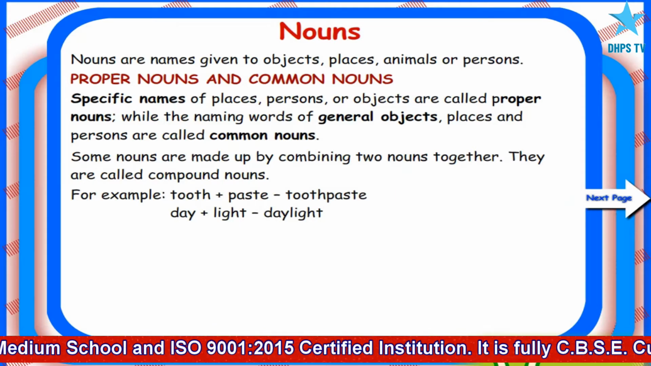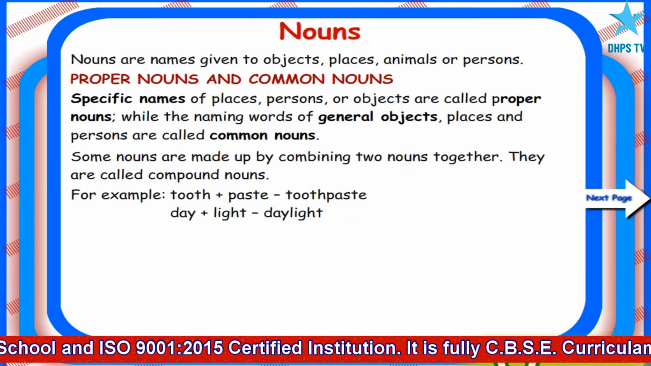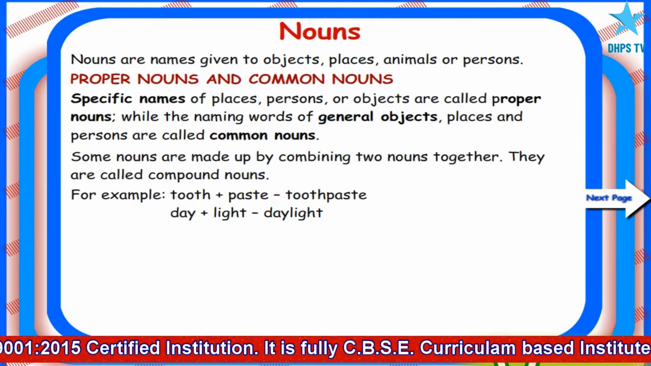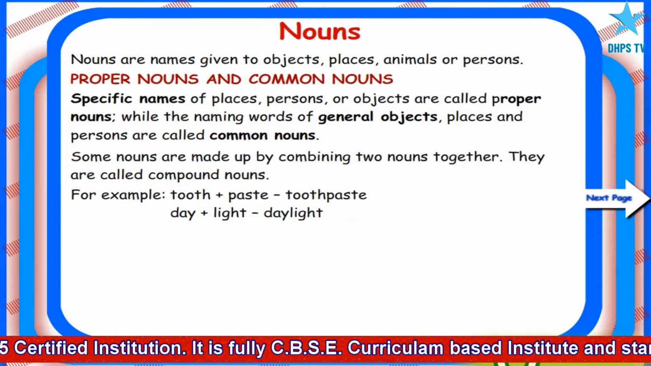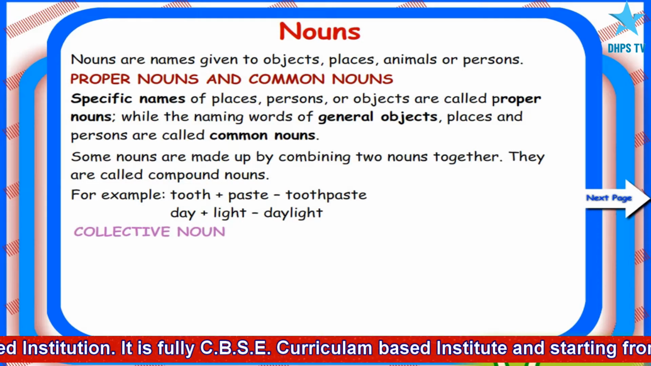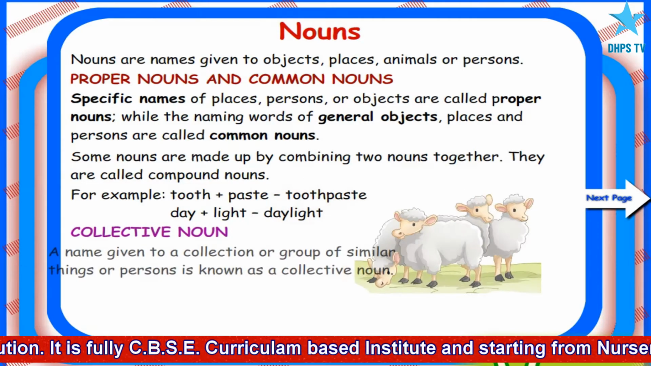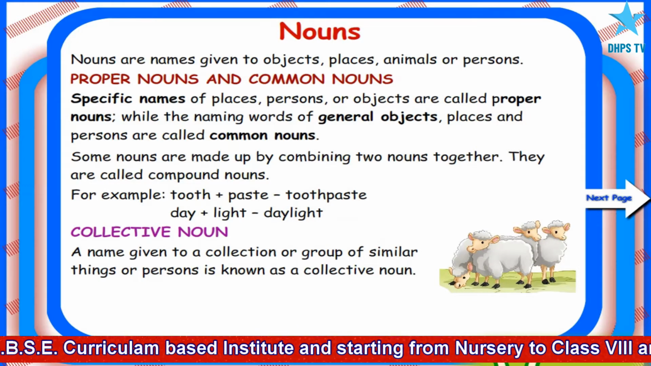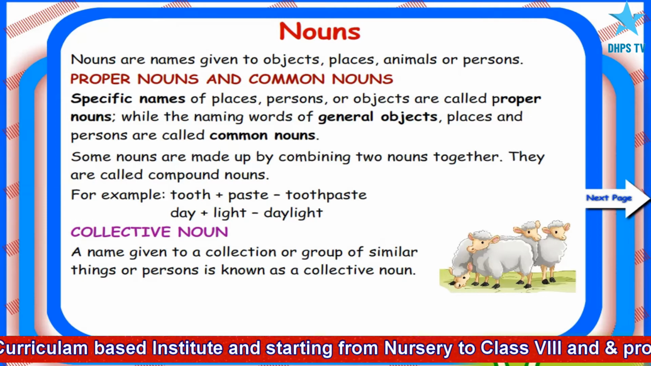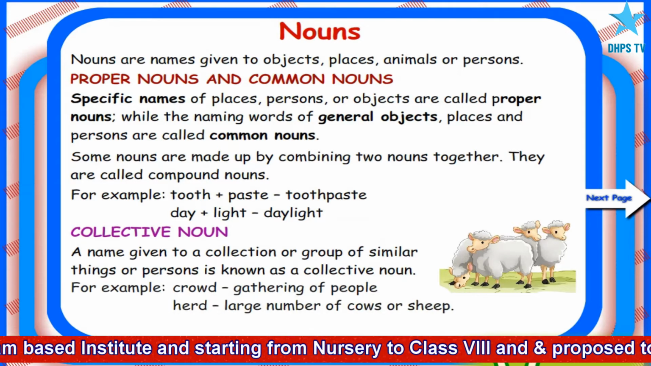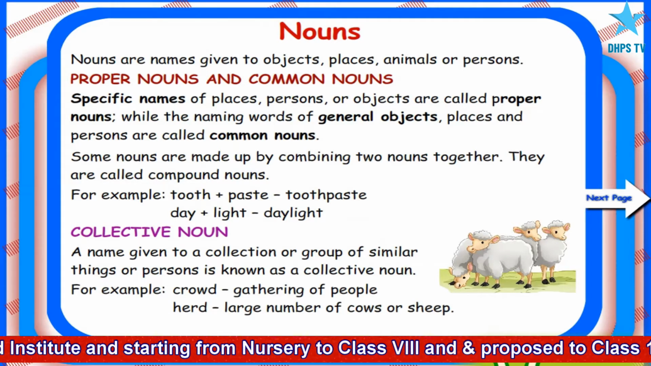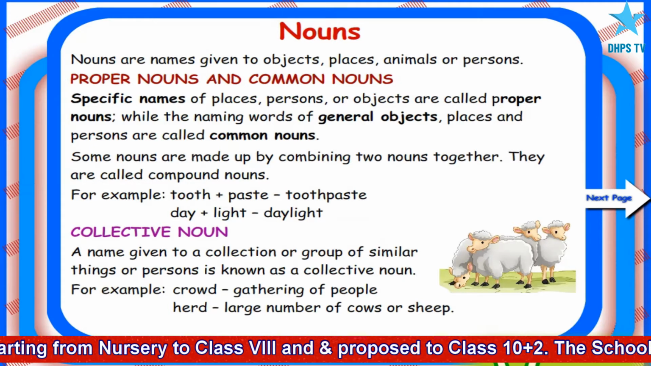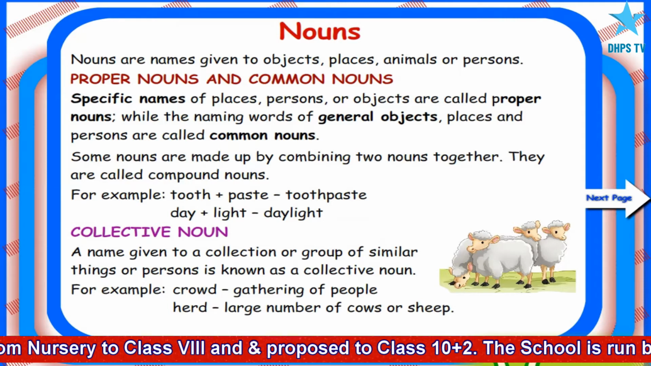For example, tooth plus paste, toothpaste. Day plus light, daylight. Collective noun. A name given to a collection or group of similar things or persons is known as a collective noun. For example, crowd, gathering of people. Herd, large number of cows or sheep.